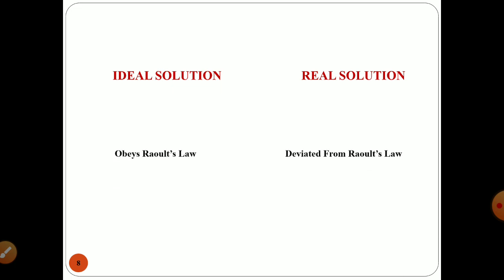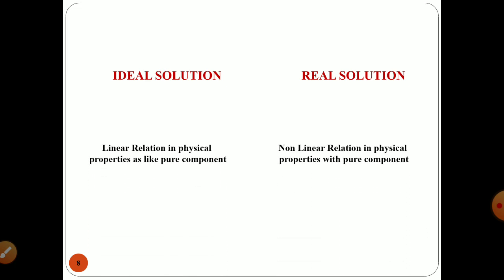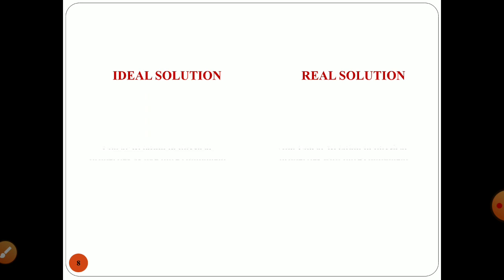The solutions which obey Raoult's law, that is, the solutions which show linearity between vapor pressure and mole fraction, give you an ideal solution, and the one which deviates will give you a real solution. The next case, in ideal solution and real solution, is the linear relationship in their physical properties. In case of an ideal solution, you will observe a linear relationship in physical properties as with a pure component, whereas in case of a real solution, there is no linear relationship in the physical properties.